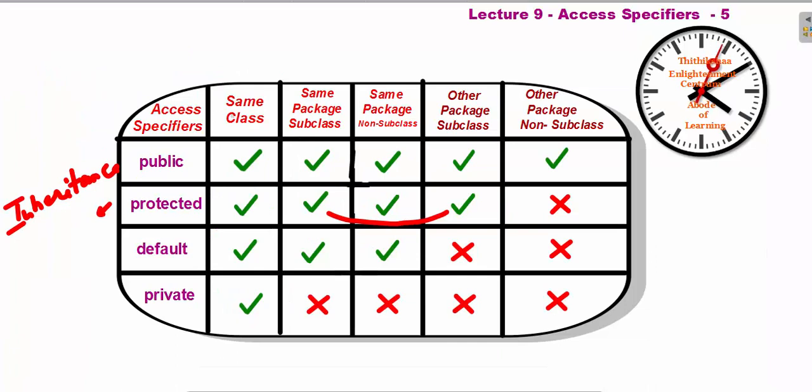So only four options are possible for protected: within the same class, within the same package subclass, within the same package non subclass, and other package subclass. Other package non subclass, it's not possible. Next one, default, we will see. It is possible in the same class, that is within one package, whatever it is, it's okay for default. Within other packages, even if it is your own child or even if it is a cousin, like a relation, that is non subclass, it is not visible.